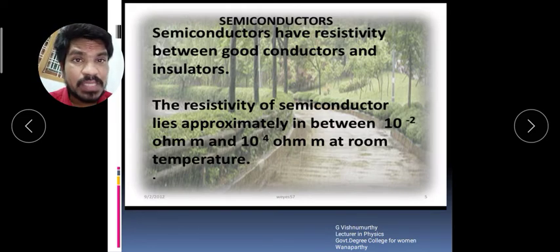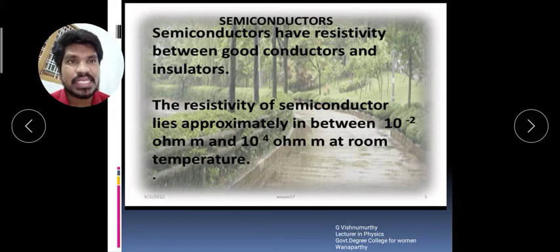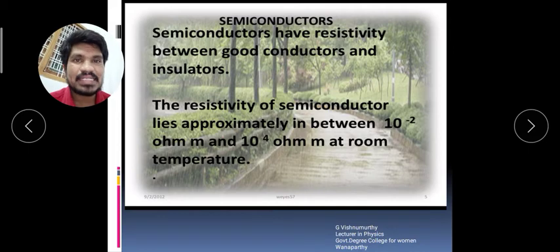And the third one, the most important, is semiconductors. The materials whose electrical properties lie between the insulators and conductors are called semiconductors.